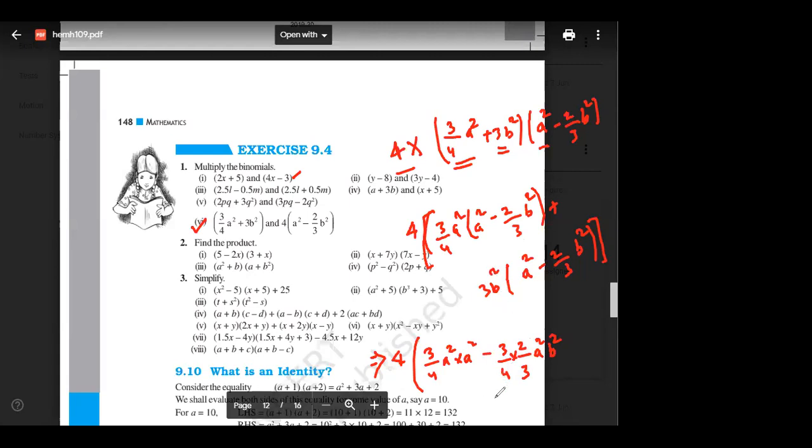Okay, chalo, very good. Now, next step, plus 3b square into a square. This is a good problem. Everyone needs to follow the steps because you can make lots of mistakes over here. Plus into minus, minus. 3 into 2 by 3. Now, b square into b square, I will just write b to the power 4 because I don't have space over here. Check this step. How many of you made a mistake in this step?